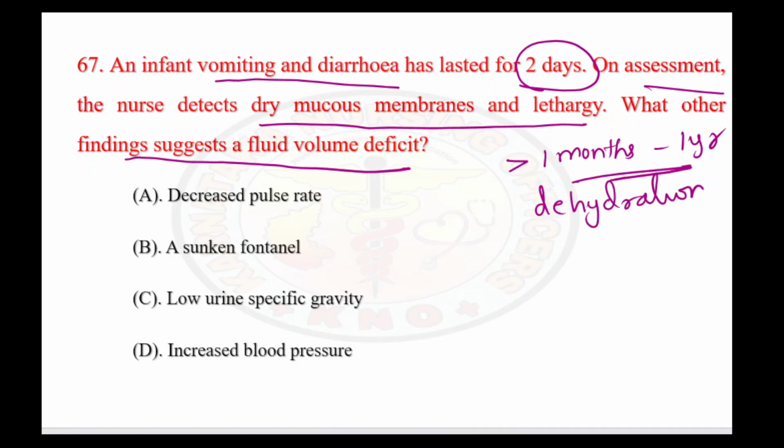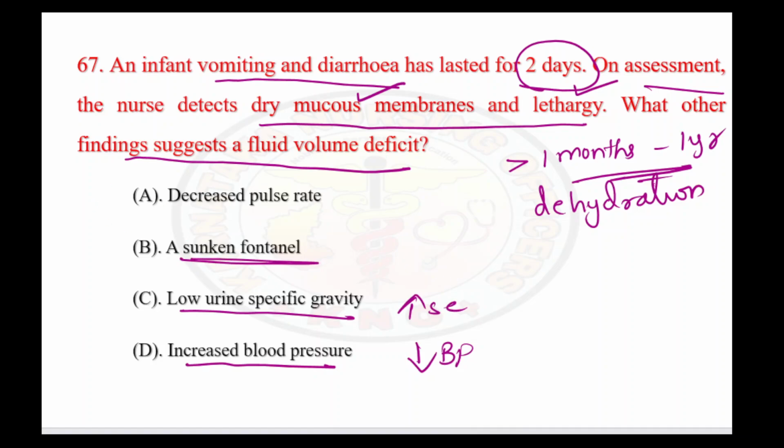So already they have given you a few features, which are dry mucous membrane and lethargy. That itself is going to tell you that the child is in severe dehydration. So what are the other features? In severe dehydration, definitely you're not going to see increased BP. BP should fall down. So the low urine specific gravity, it has to increase. Again, that is not an option. Third option is a sunken fontanelle, which is a prominent feature in dehydration. So that is the right answer.